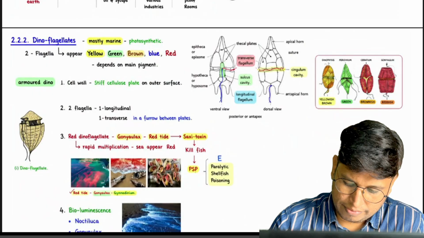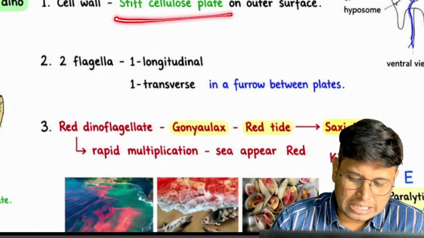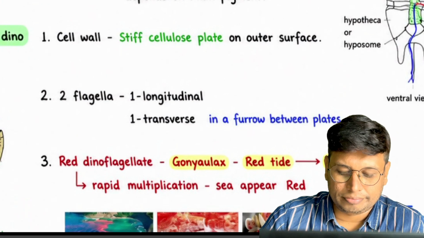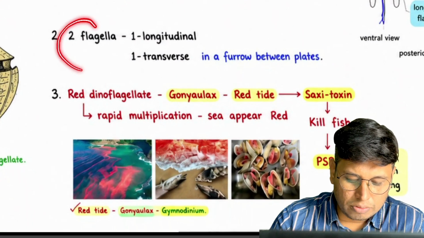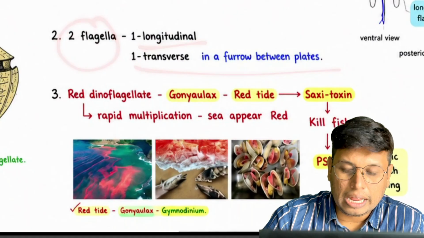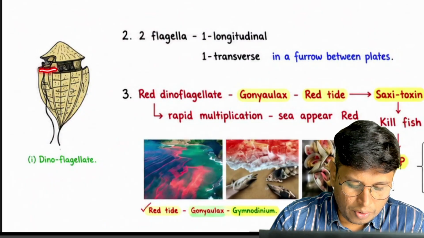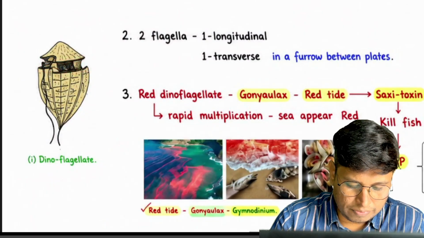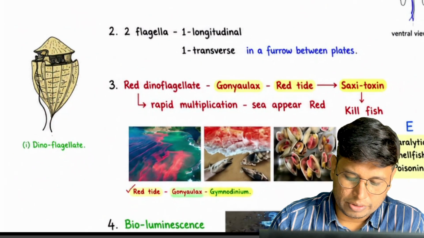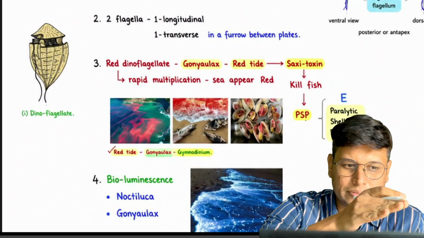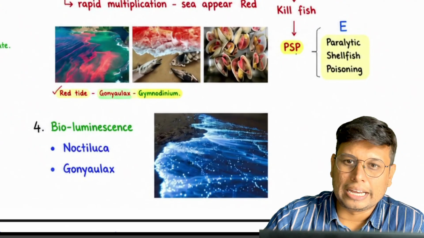Which one have they given? None of these. Okay, so they have a cell wall of stiff cellulose plates. What they have? Stiff cellulose plates for protection, and they have two flagella. One is longitudinal and one is transverse, which is present in a furrow in between the plates. So this is a furrow. So one is transverse, one is longitudinal. A furrow is like a long trench, or you can call it a channel, nali.